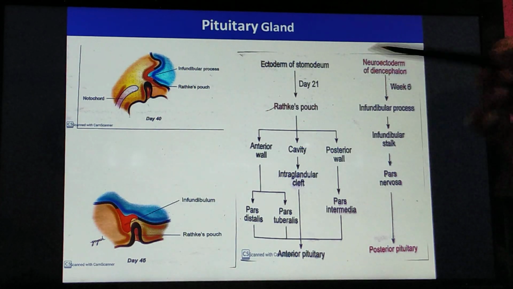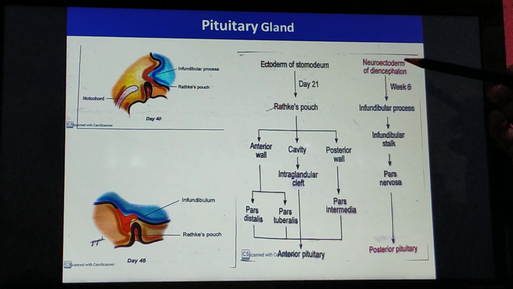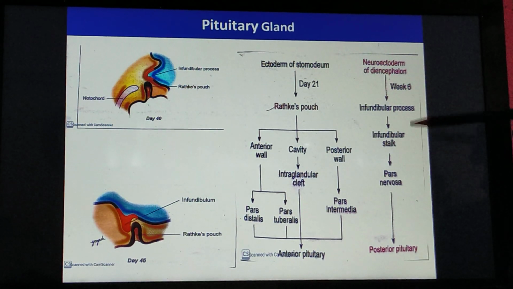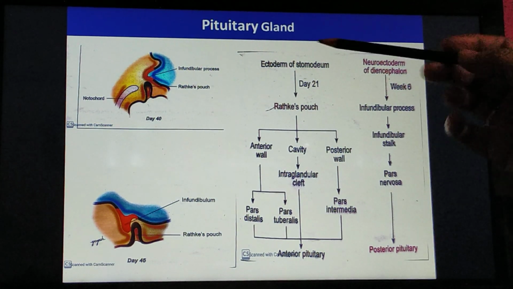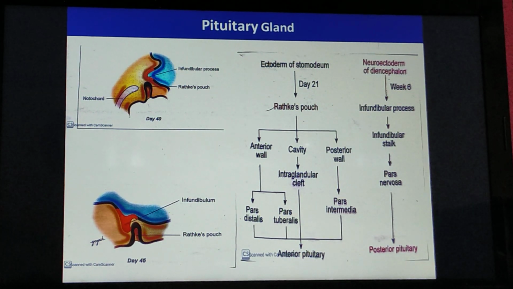So, the pituitary is ectodermal in origin. The neuroectoderm of the diencephalon gives rise to the posterior pituitary. The ectoderm of the stomodium gives rise to the anterior pituitary.